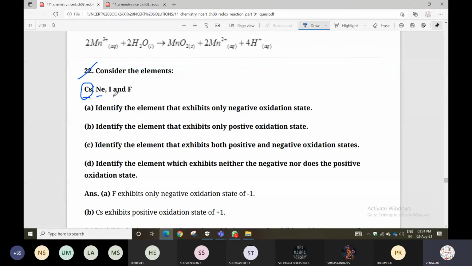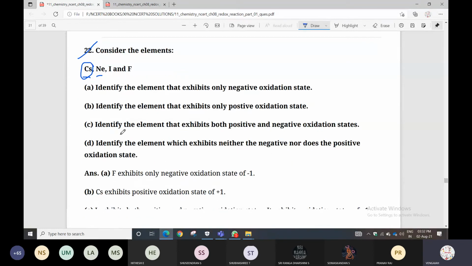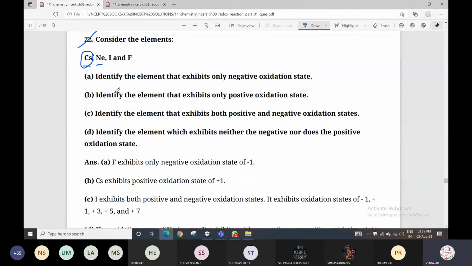Out of these four elements, they are asking to identify the element that exhibits only negative oxidation state. So which has negative oxidation state out of these four elements? It is like matching type. Fluorine exhibits only negative oxidation state, that is -1. Next, identify the element that exhibits only positive oxidation state, that is cesium.